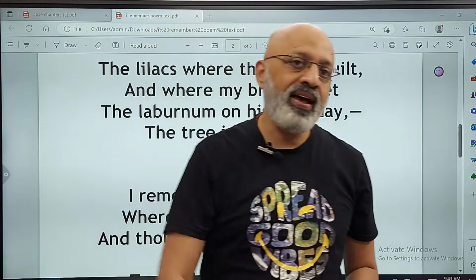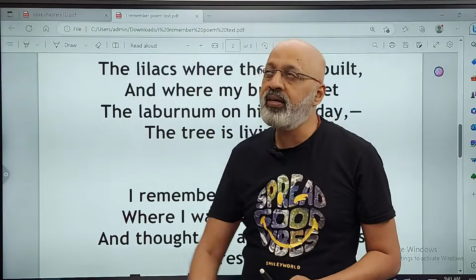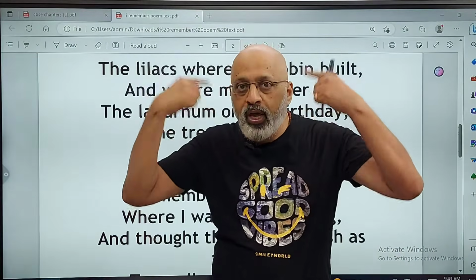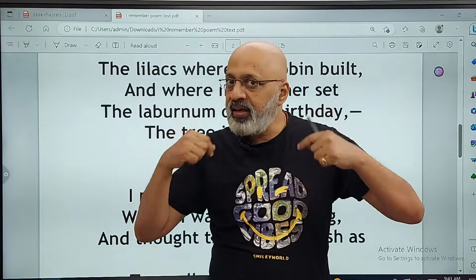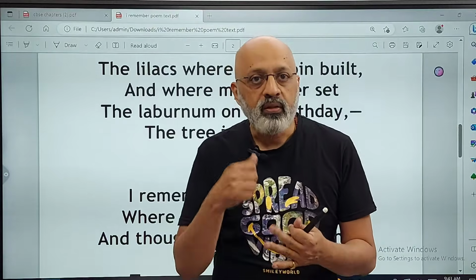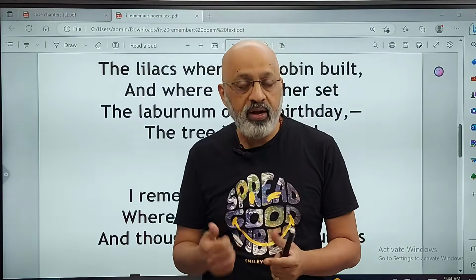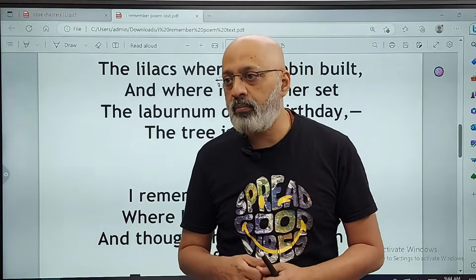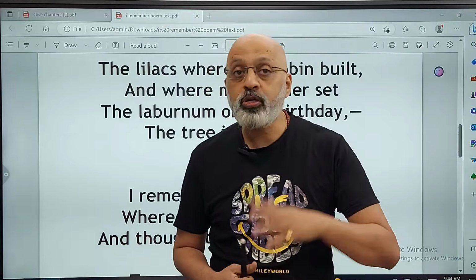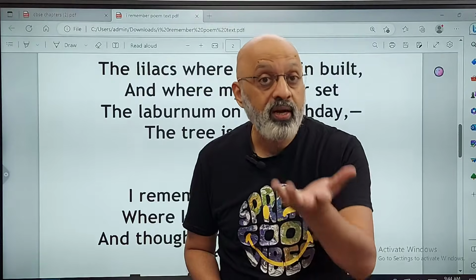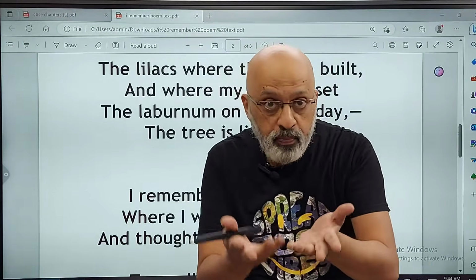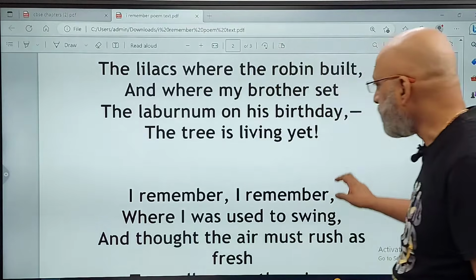So what is the stanza emphasizing? The stanza is emphasizing that past memories can be kept alive if you keep thinking about them. And he's thinking about it in great detail: the colors of the flowers, the robin's nest, the brother, the laburnum tree, right? So it brings a sense of continuity and also a sense of preservation of the past, because the laburnum tree, which is a connection with the past, is still pretty much living.